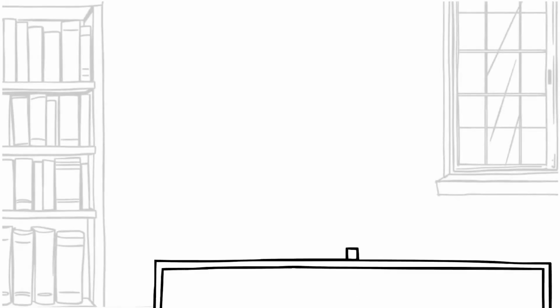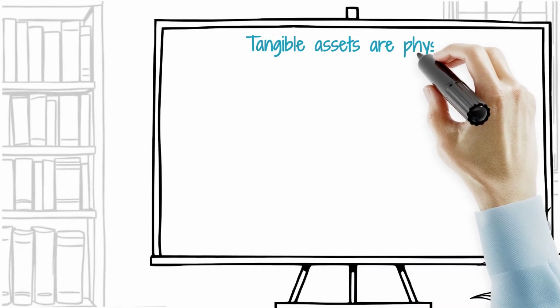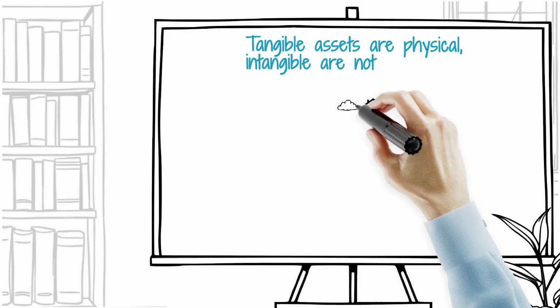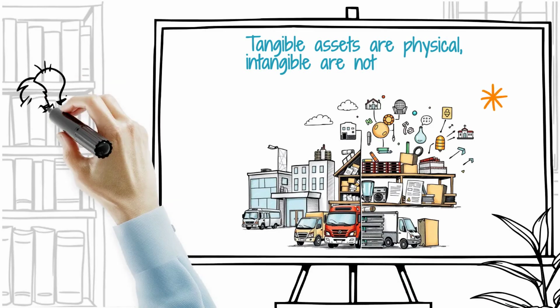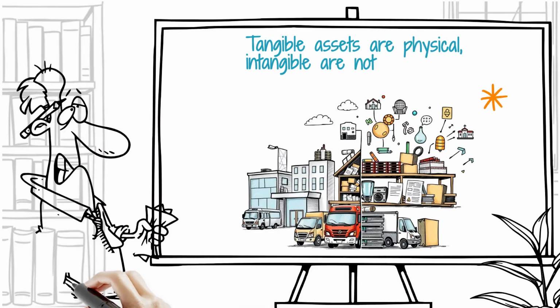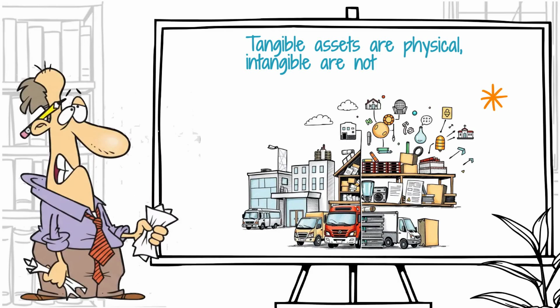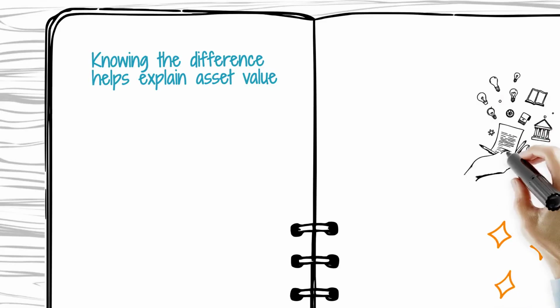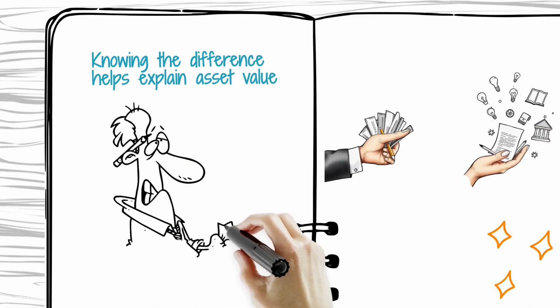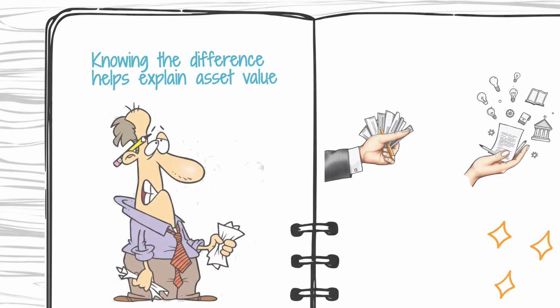Assets can also be classified as tangible and intangible. Tangible assets are physical, such as buildings, vehicles, and inventory. Intangible assets are non-physical, such as patents and goodwill. This distinction helps us understand what can be seen and touched versus what represents legal rights or intellectual value.